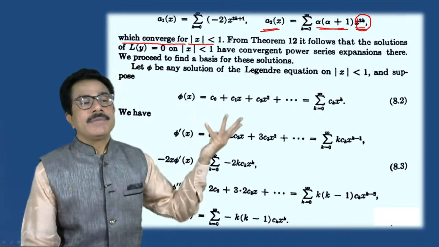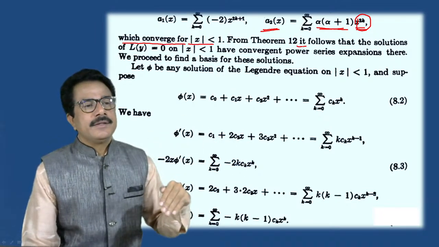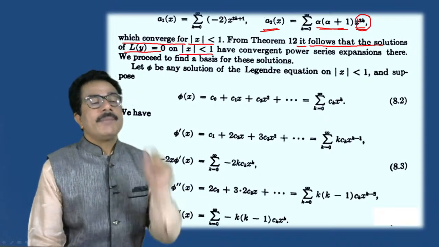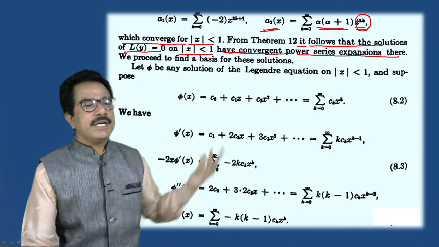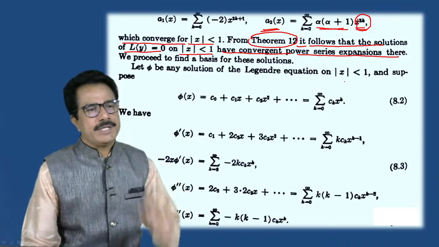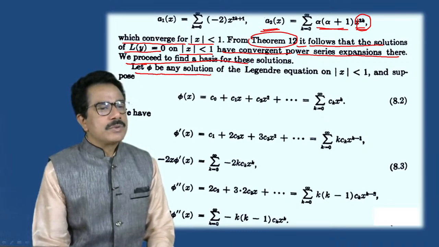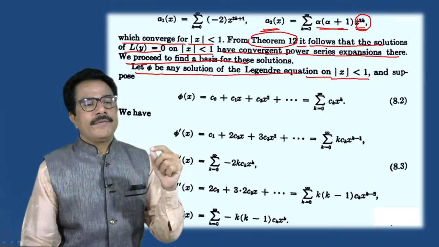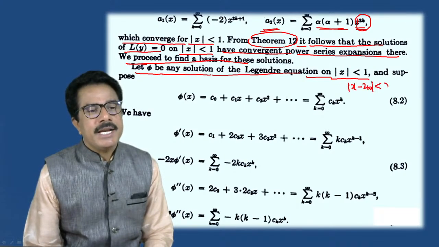Now we know that from theorem number 12, it follows that in the analytic case, the solution of L of y is equals to 0 when mod x is less than 1 has a convergent power series. Yesterday we have seen this theorem. Let phi be the solution of the Legendre equation on mod of x minus x naught less than r naught.